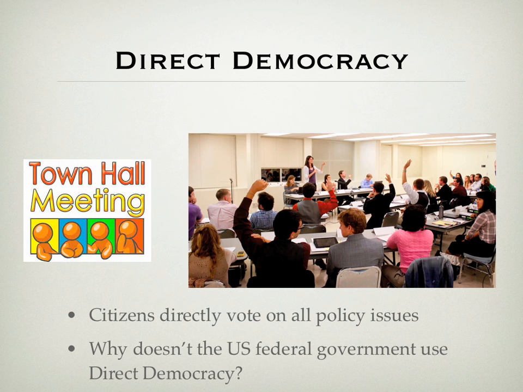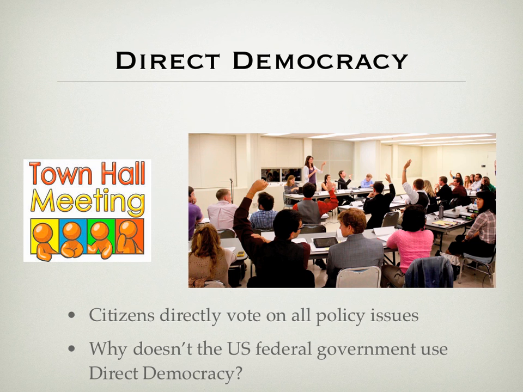So one of the questions that comes to mind is, well, why doesn't the U.S. federal government use direct democracy? And when we think about it, there's definitely a lot of problems. For instance, we probably aren't informed enough to vote on everything. We don't have enough time to learn about all of those different topics. Additionally, there's too many of us. We have over 300 million people in this country, and for us to vote on everything would be too time consuming and nothing else would get done.